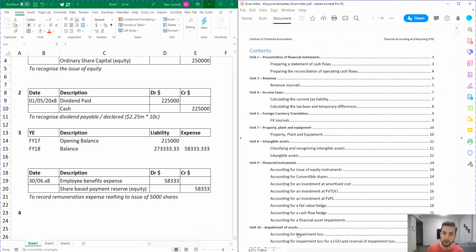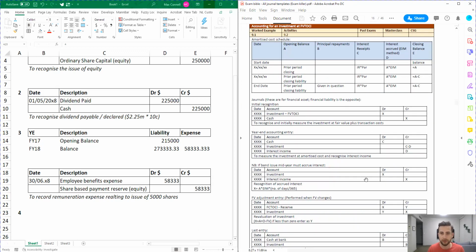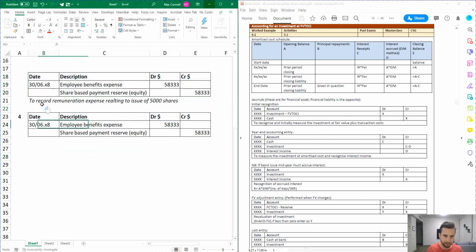So what I want you to do is open up your exam Bible, go to financial instruments. There's a subcategory down here called accounting for an investment at fair value through other comprehensive income. We're going to click on that. This gives us all the journals we need. Pretty straightforward. So let me just copy the template we've got up here.